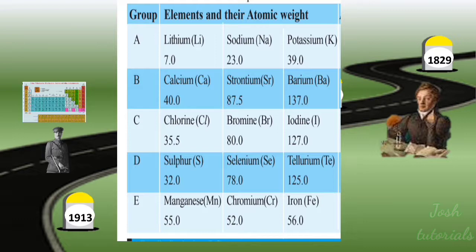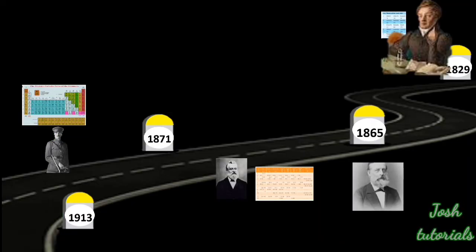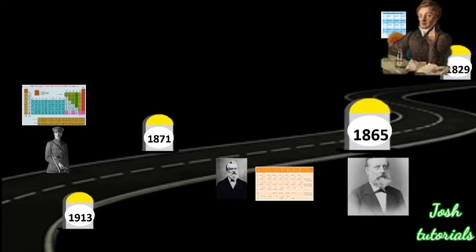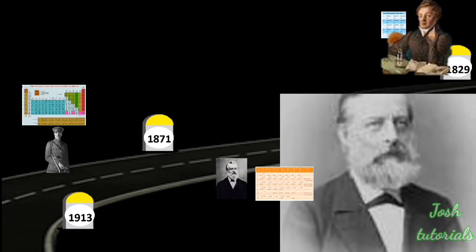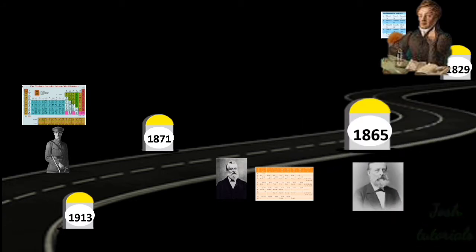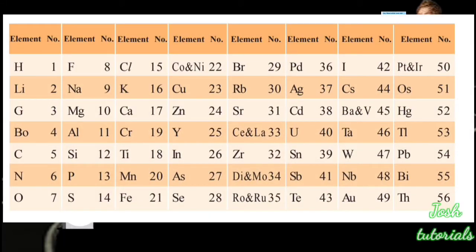After that, in 1865, John Newlands, a British chemist, observed that when elements were arranged in ascending order of their atomic weights, they appeared to fall in 7 groups, each group containing similar chemical properties, and he proposed the law of octaves.